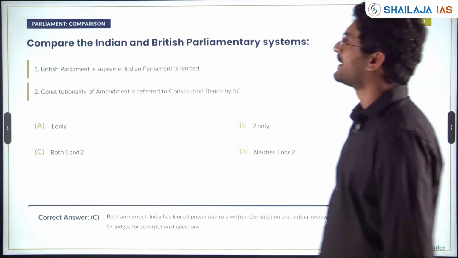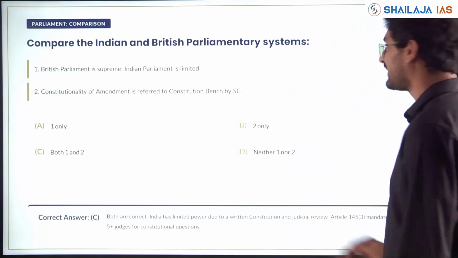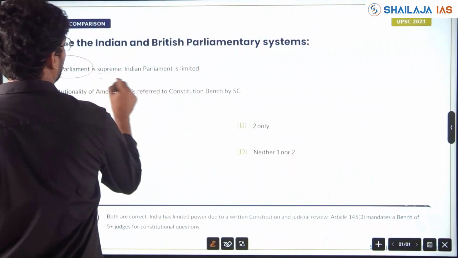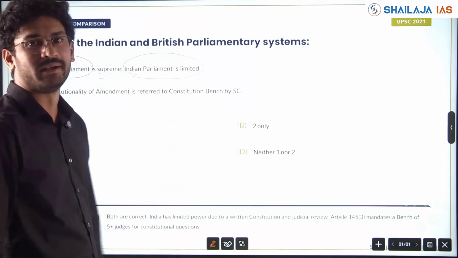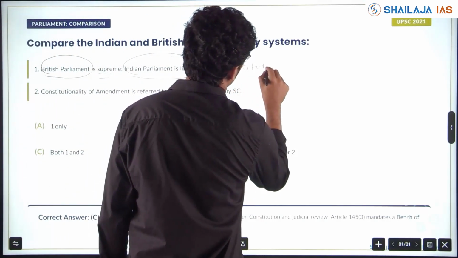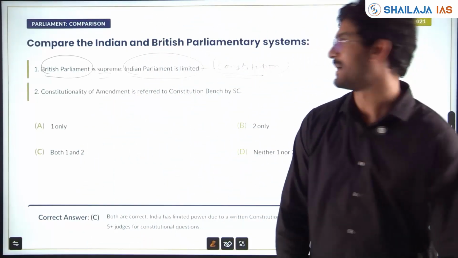Next, Parliament comparison. British versus Indian Parliament. In the previous slides I was speaking about that. British Parliament is supreme. Indian Parliament is limited because the Constitution is supreme here. Limited government. Remember in the last classes, constitutional supremacy.